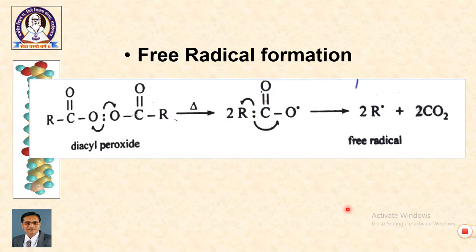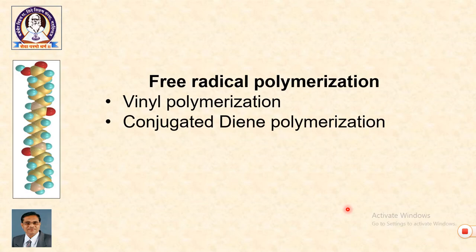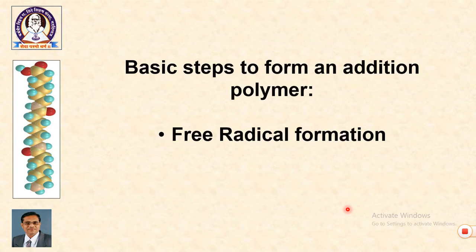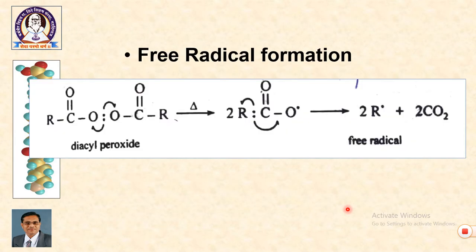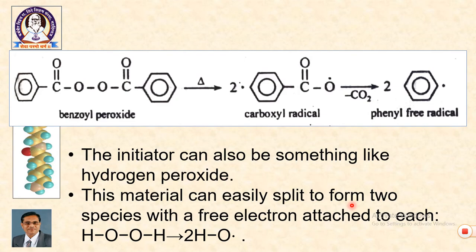So, we are to learn free radical polymerization. Two types of polymerization reactions are there: vinyl polymerization and conjugated diene polymerization. Then the first part is free radical polymerization. Free radical polymerization is initiated by free radical. Free radical is obtained by homolytic cleavage of compounds like peroxide. So, diacyl peroxide gives diacyl free radical, which ultimately gives alkyl radical. The second example is tertiary butyl peroxide gives tertiary butoxide radical, and benzoyl peroxide gives benzoyl radical, and ultimately it gives phenyl free radical. So, these radicals are the initiators in free radical mechanism.